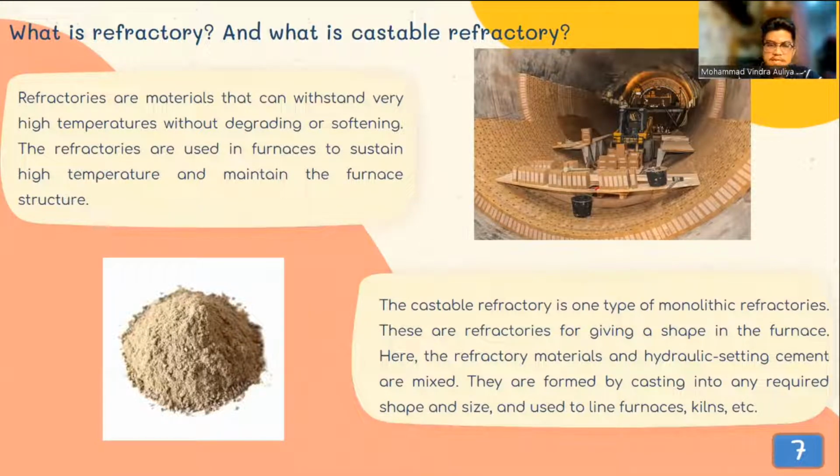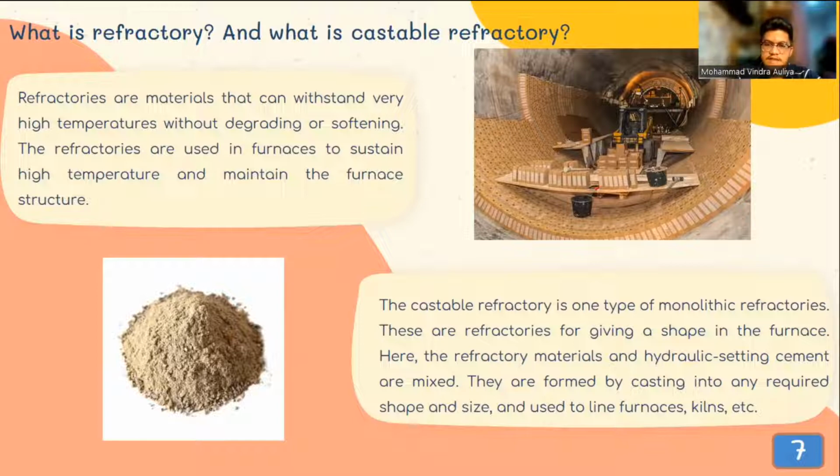Refractory must possess sufficiently high fusion temperature to retain their shape at working temperature. Refractory also must have required porosity, strength at high temperature, thermal conductivity, resistance against corrosion and erosion, with many other properties at affordable cost.